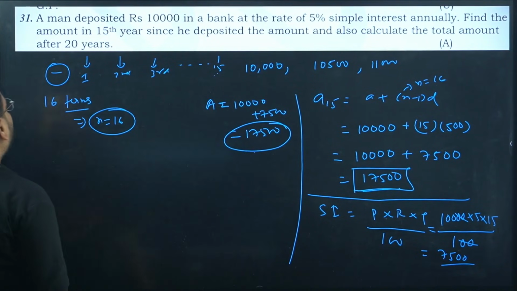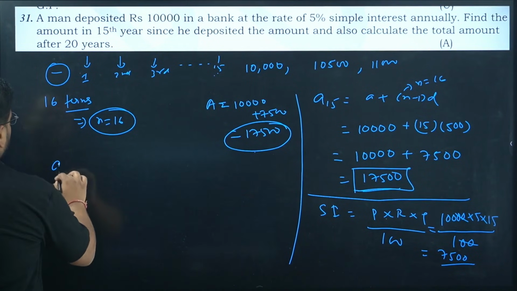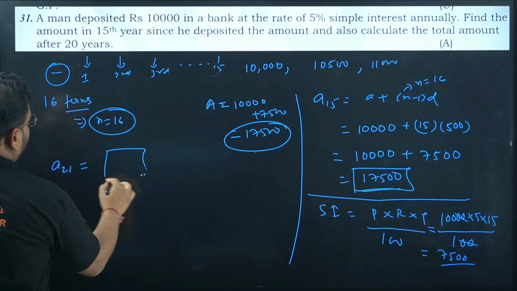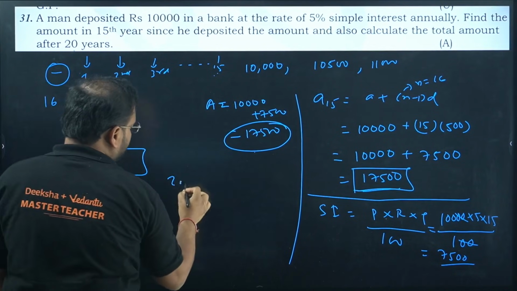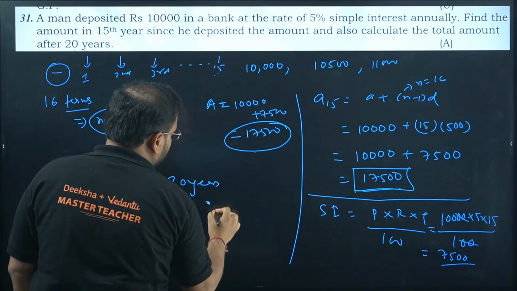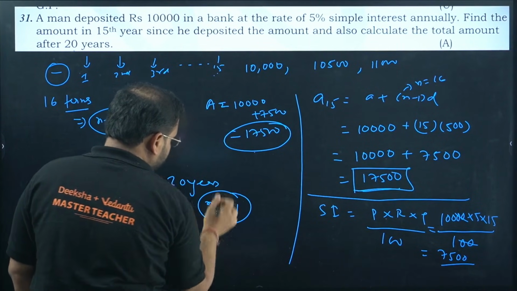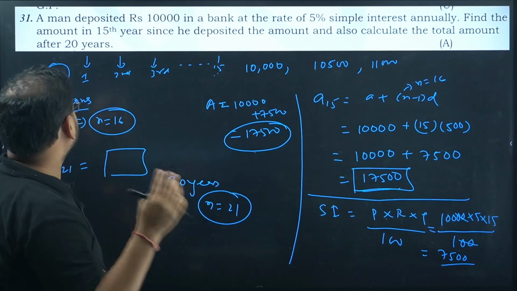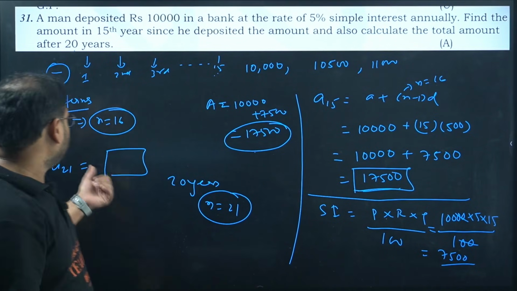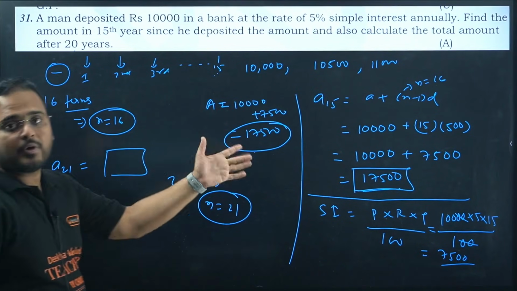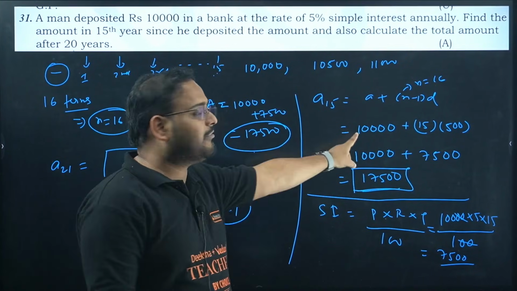Also calculate the total amount after 20 years. They're asking you to find A21 also. Please find it out, guys. When they say 20 years, it means n equals 21. There will be 21 terms because 20 years end. So apply A21 and find the result. You can find the A21 from here only.